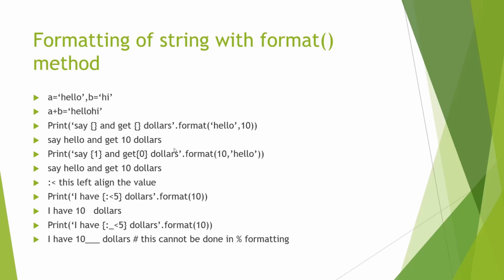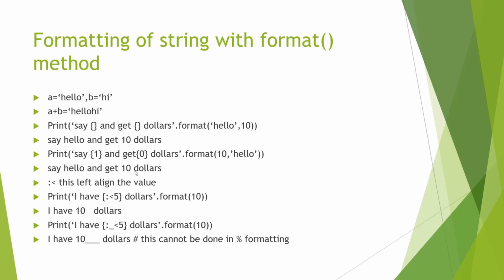Now there is another syntax for the format method, that is we can go this way. Within single quotes, say {1} and get ${0}, dot format, first value and second value. Here within the curly braces we are writing the numbers 0 and 1. So that number is actually pointing to our values within the format parentheses here. So 0 means the first value, which is 10. 1 within the curly braces means the second value, which is hello. So our answer becomes say hello and get $10.